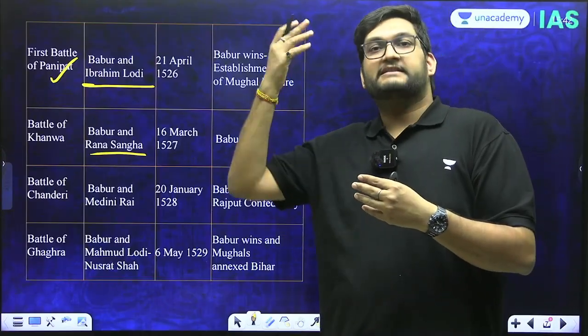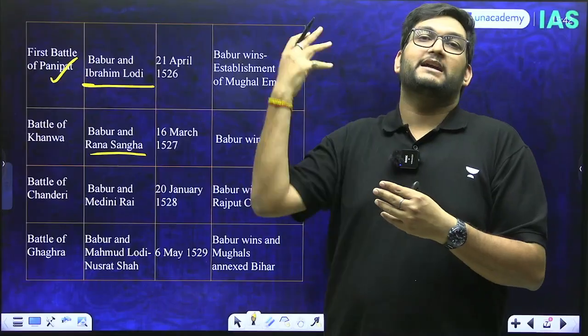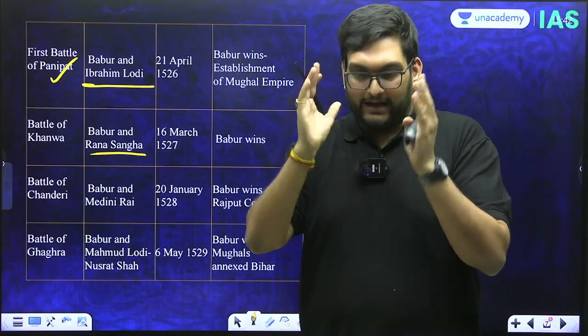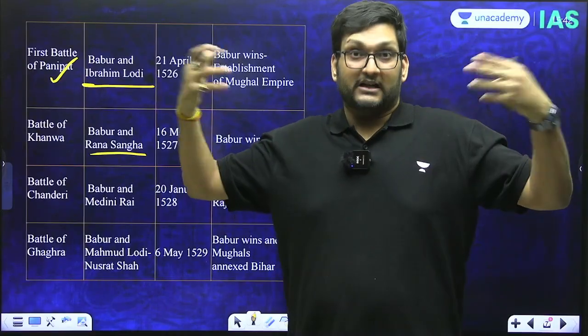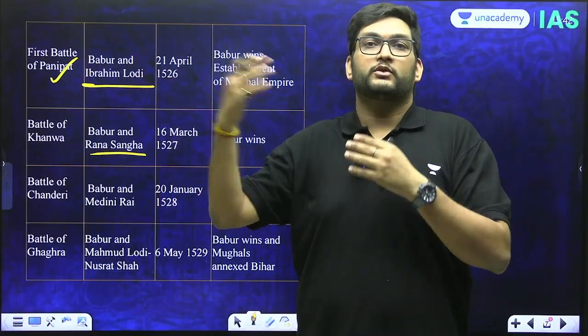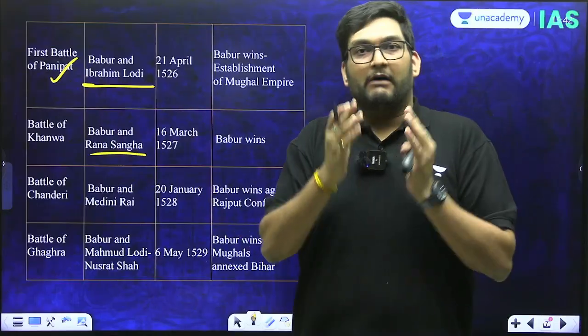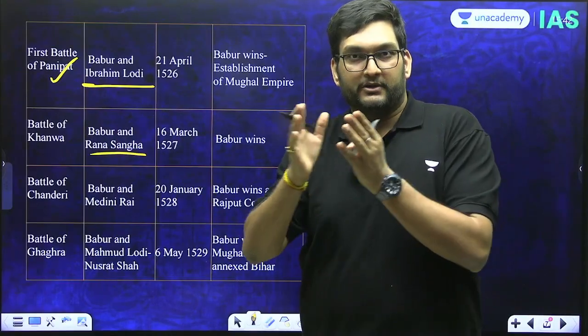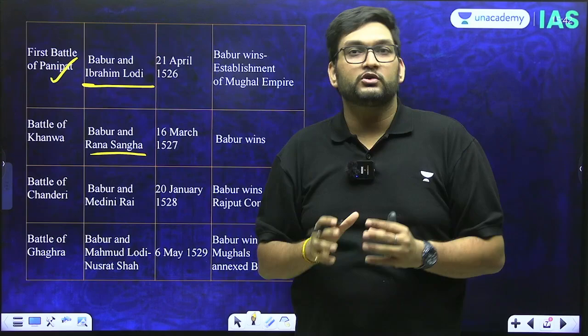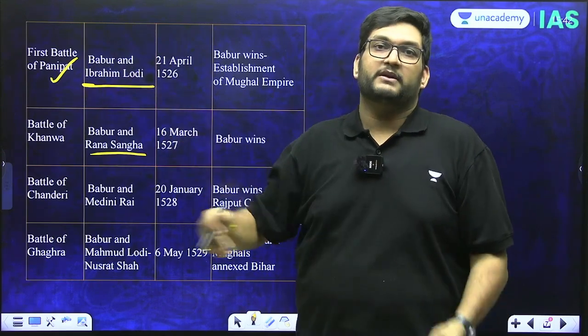Like his predecessors, like Timur, like Ghazni, they thought that Babar, one of the grandsons of Timur, is going to come, defeat Ibrahim Lodi and go back. However, Babar needed a golden opportunity to come into the Indian subcontinent. He will use that. In the first battle of Panipat, he was desperate.